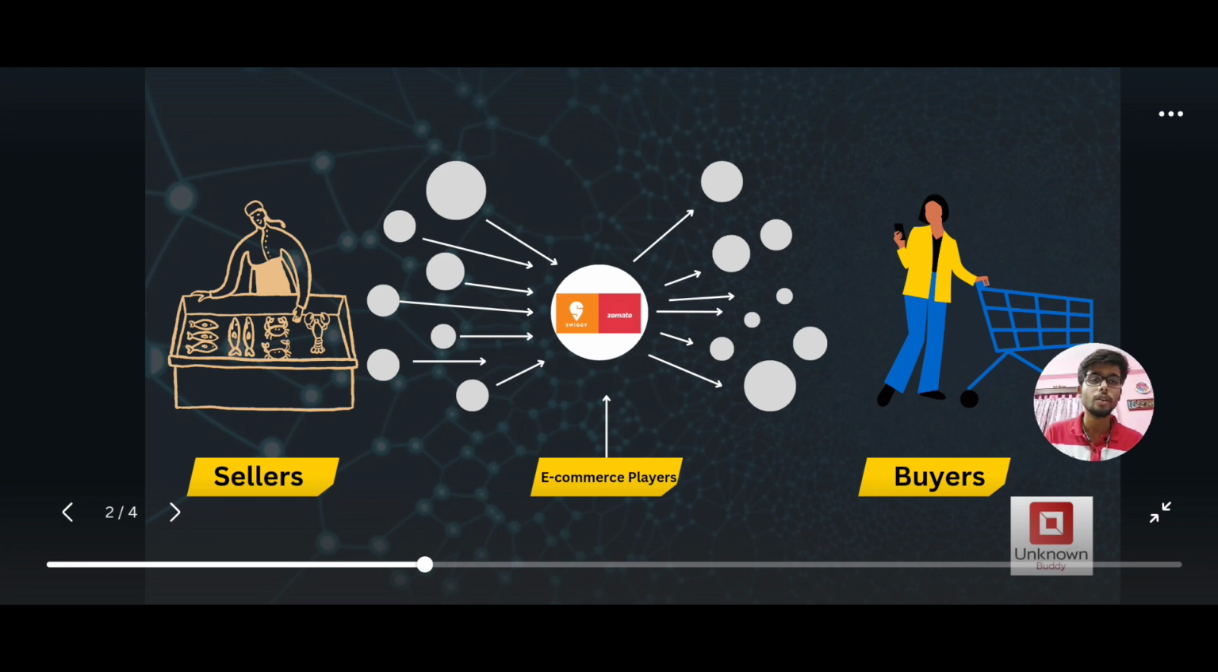So this is the basic model of how it used to work: taking from sellers on the left hand side, connecting it to the Swiggy or Zomato transport guy, that is the delivery guy, and sending it to the buyer. This is how the e-commerce players used to work.